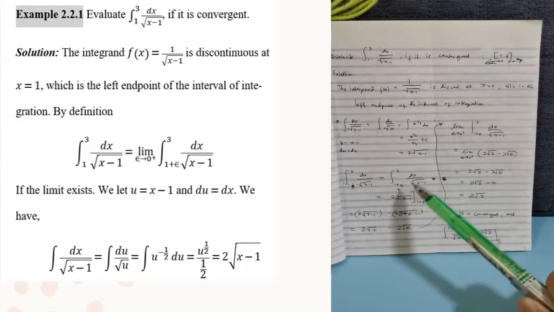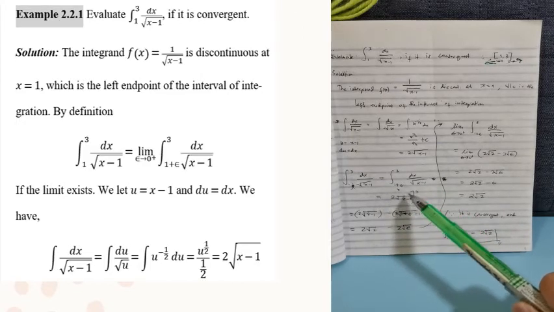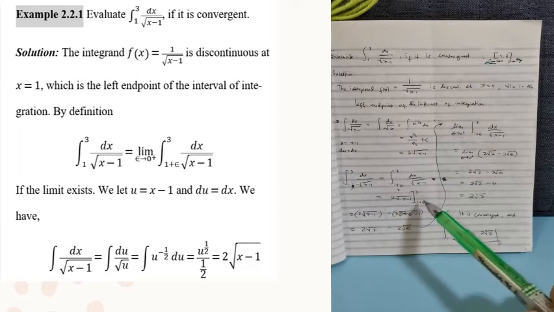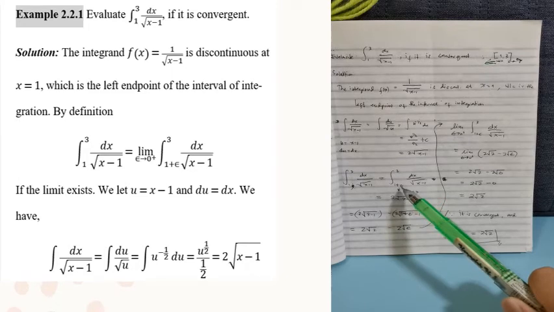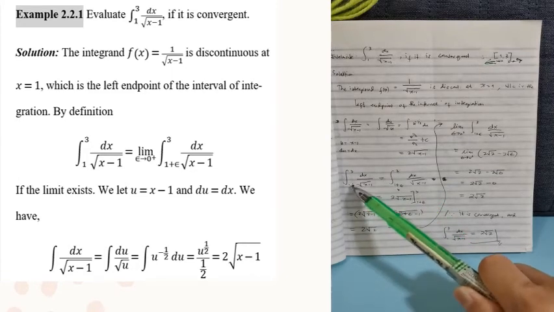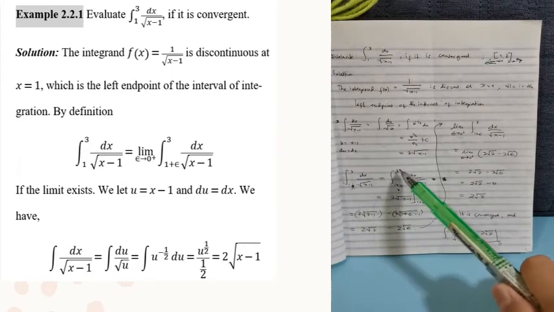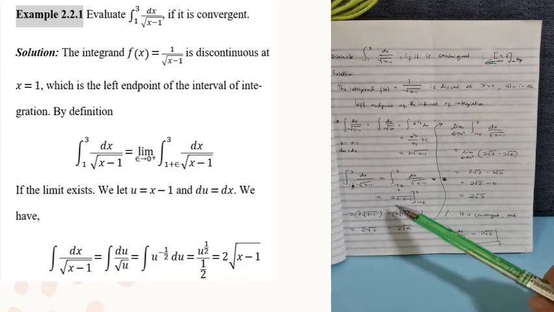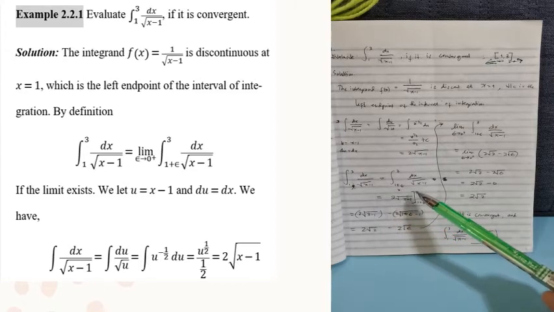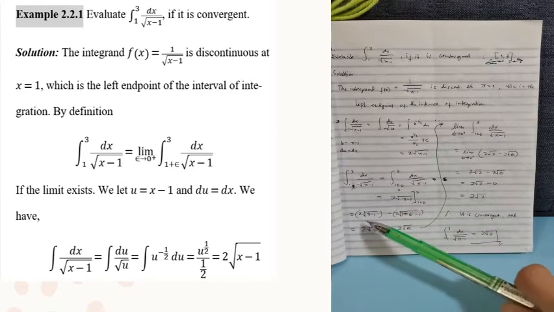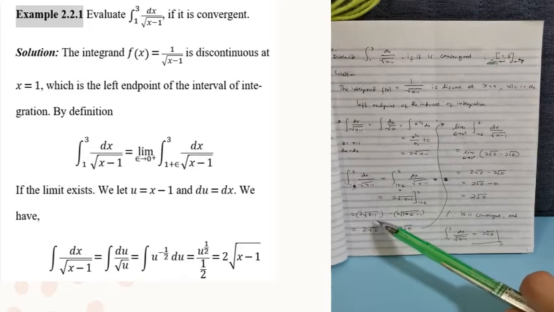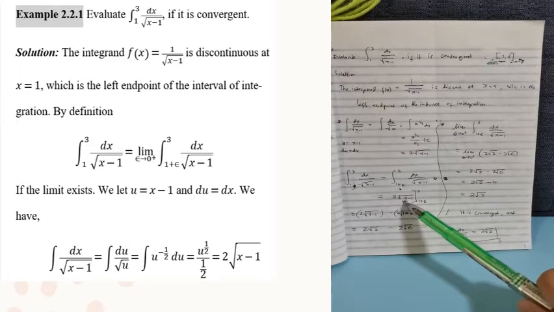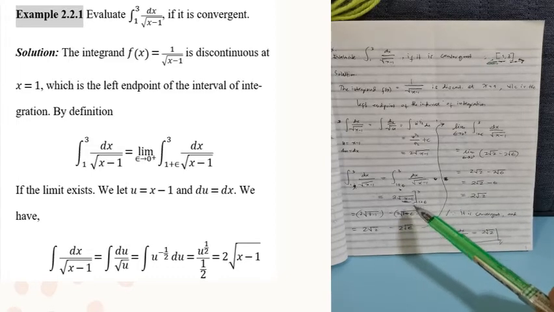So we have, integral nito is 2 times the square root of x minus 1 evaluated from 3 up to 1 plus epsilon. Okay, nalagyan to ng 1 plus epsilon because discontinuous siya dito kay 1. Kung doon siya discontinuous sa taas, magma-minus kayo ng epsilon. So, magiging 2 square root of 3 minus 1 minus 2 square root of 1 plus e, si x is replaced by 1 plus e and then minus 1, minus 1.